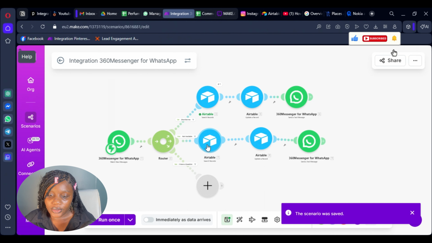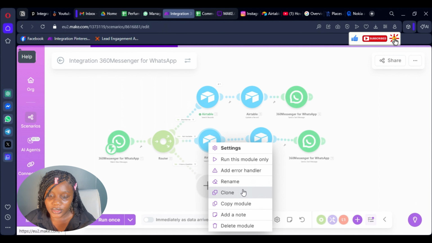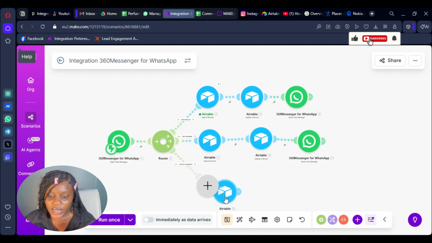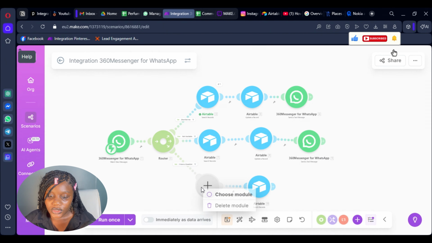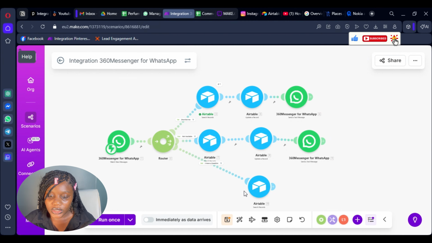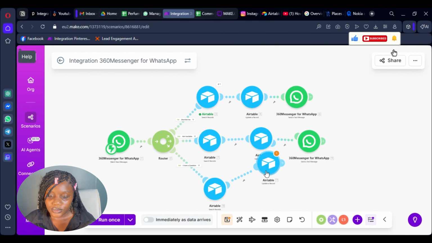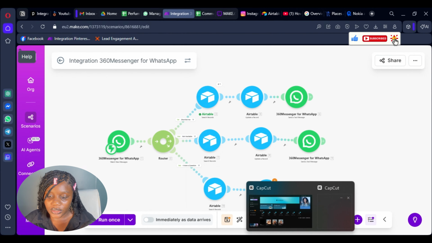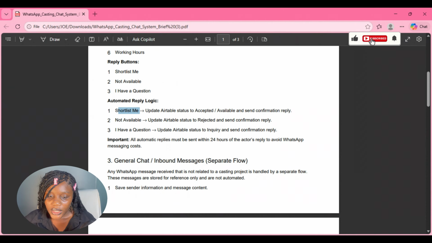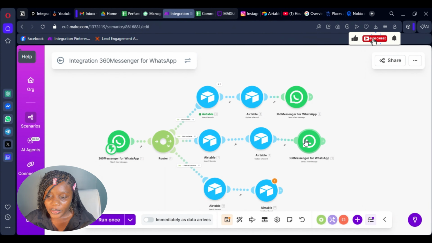scenario. And then, of course, you come in and you clone this again for the last route, which is the I have a question route. So you delete this so that it goes in here, and you clone this as well. Let's even be sure of what they said we should do here. He said, I have a question, update status to inquiry, and send confirmation email. So we are going to do that. You clone this as well.